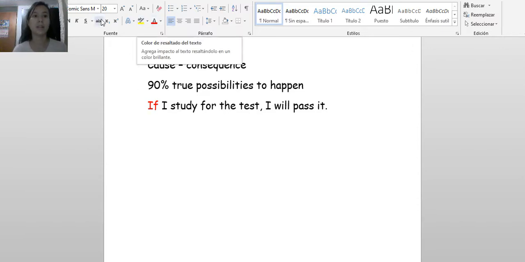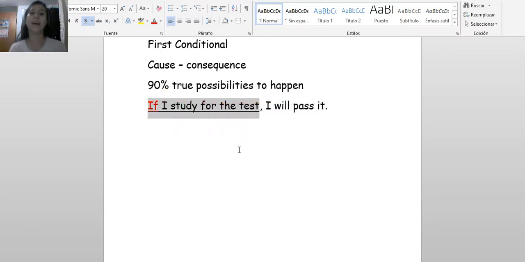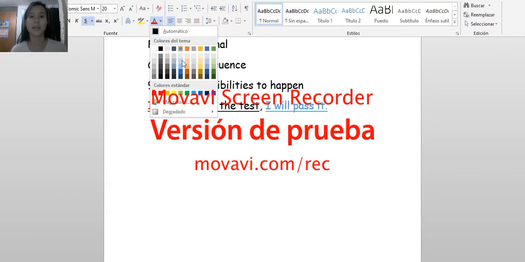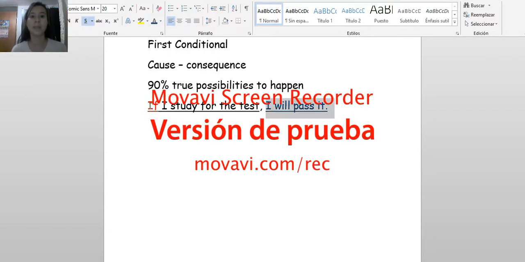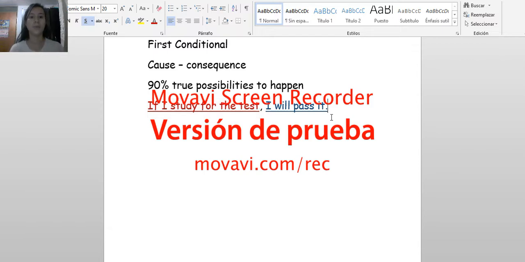This first part is the cause. This is the action that allows the other to happen. And this one is the consequence. Let's do it with a different color. We can use dark blue. This with red, and the other with blue.